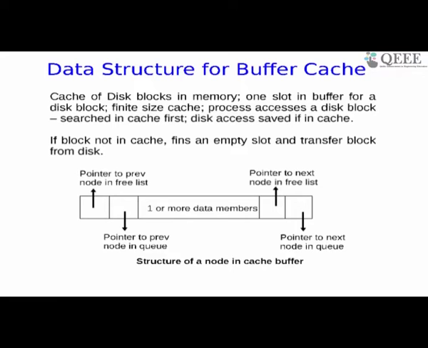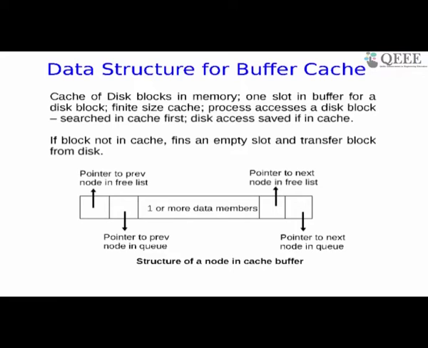I have only 100 slots. So what do I do? What the OS could do is figure out a disk block which is not currently used, write that disk block to the disk, and free up a particular slot, and in that it gets a new disk block. This is like a cache. That's why the word buffer cache. In order to facilitate disk transfers, disk blocks are indexed with numbers, and you can only keep a certain few disk blocks in RAM or in memory, the rest is on disk.